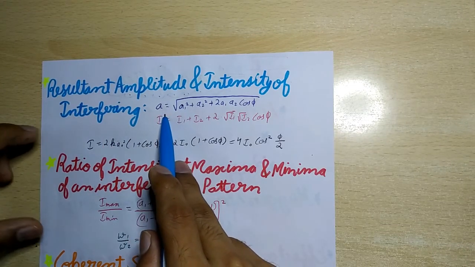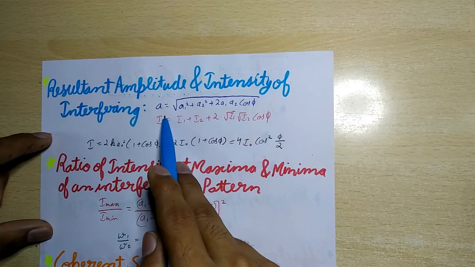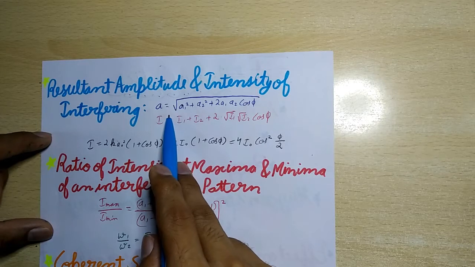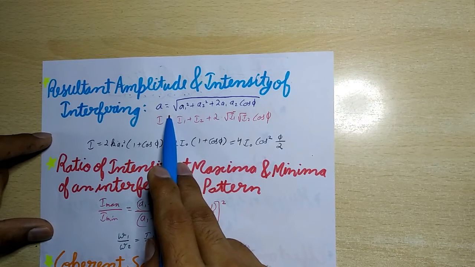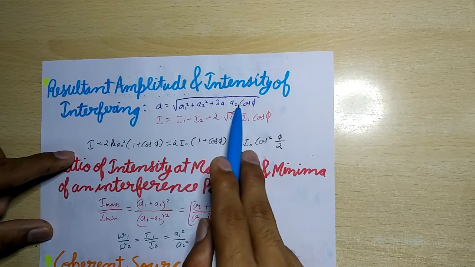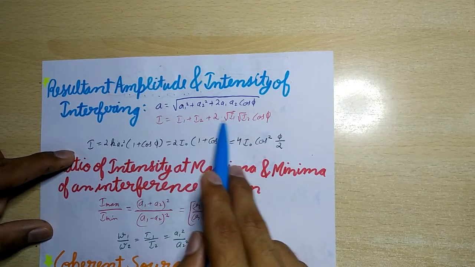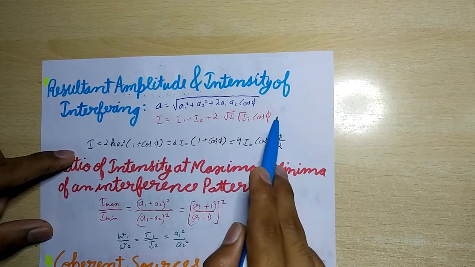Now next is resultant amplitude and intensity of interfering waves. So if A1 and A2 are the amplitudes and I1 and I2 are the intensities of two coherent waves having phase difference φ, then their resultant amplitude and intensity at that point of superposition are given by A equal to under root A1 square plus A2 square plus 2 A1 A2 cos φ, and I equal to I1 plus I2 plus 2 under root I1 I2 cos φ.